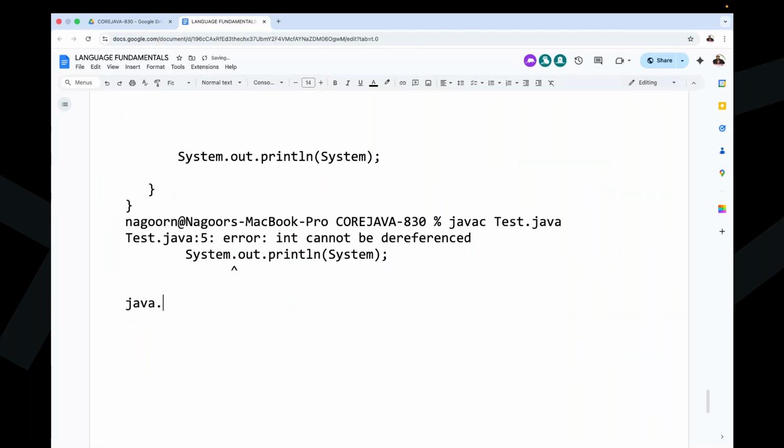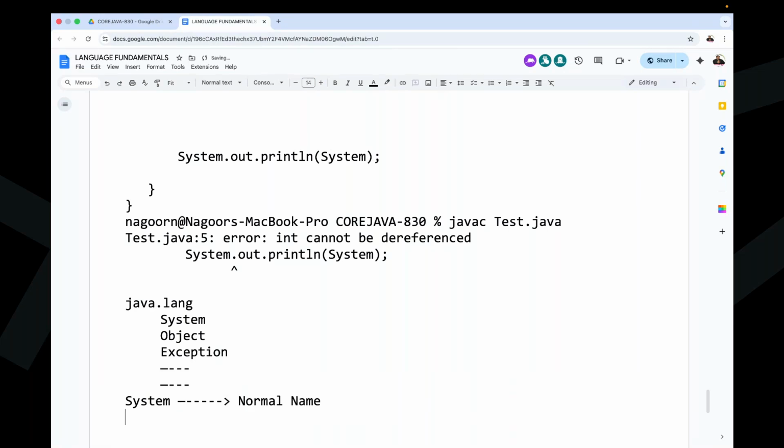Actually, java.lang is a package. Inside the java.lang package, System is one of the classes, Object is one of the classes, Exception is one of the classes, and so on. So many classes are available inside the java.lang package. For example, if you write System, this is just a normal name.